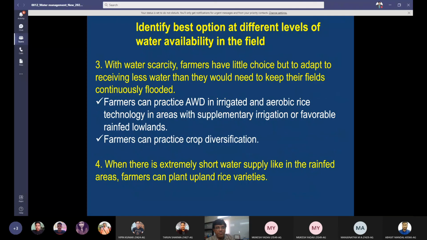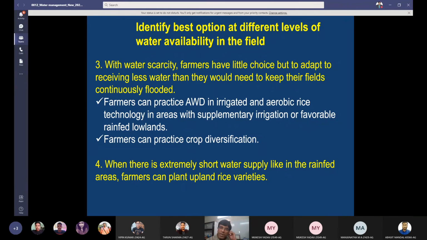Now, number three option could be water scarcity. Farmers have little choice but to adapt to receiving less water than they would need to keep their fields continuously flooded. Here, there is no water. Farmers can practice alternate wetting and drying in irrigated areas and aerobic rice technology in areas with supplementary irrigation of favorable rain-fed lowlands. Farmers can practice crop diversification.